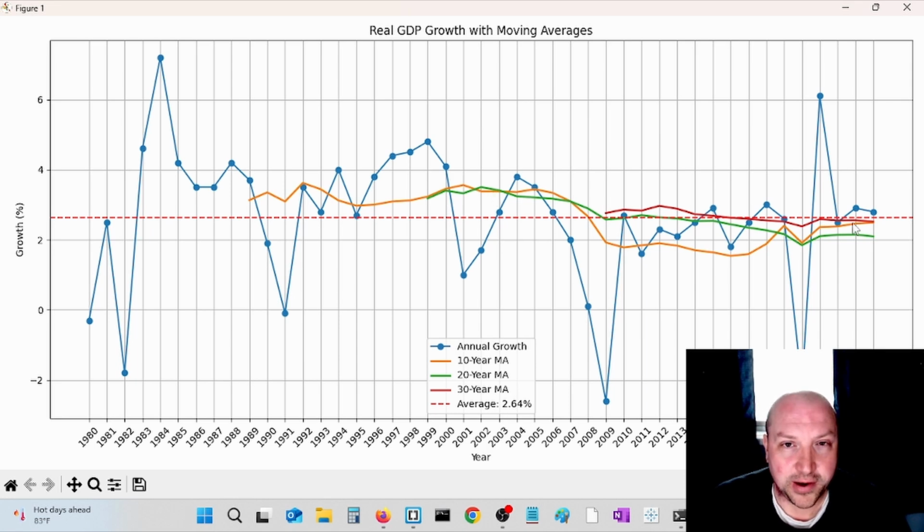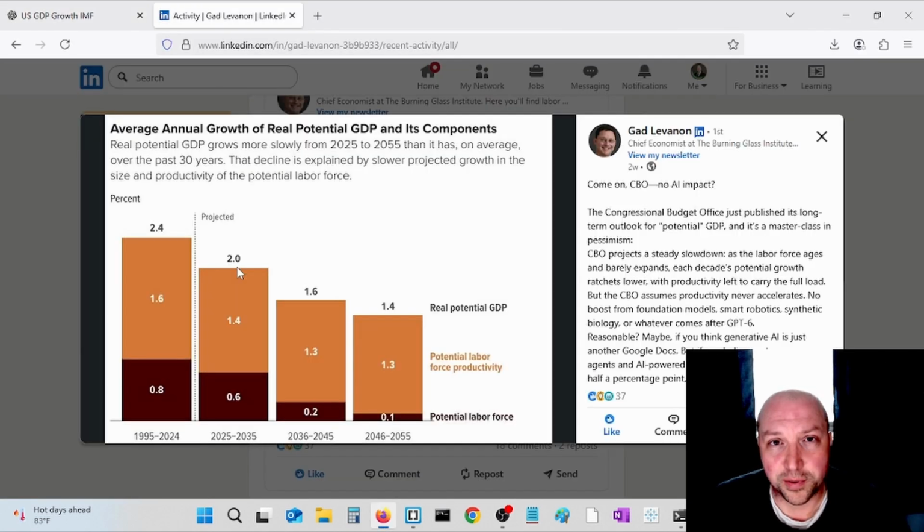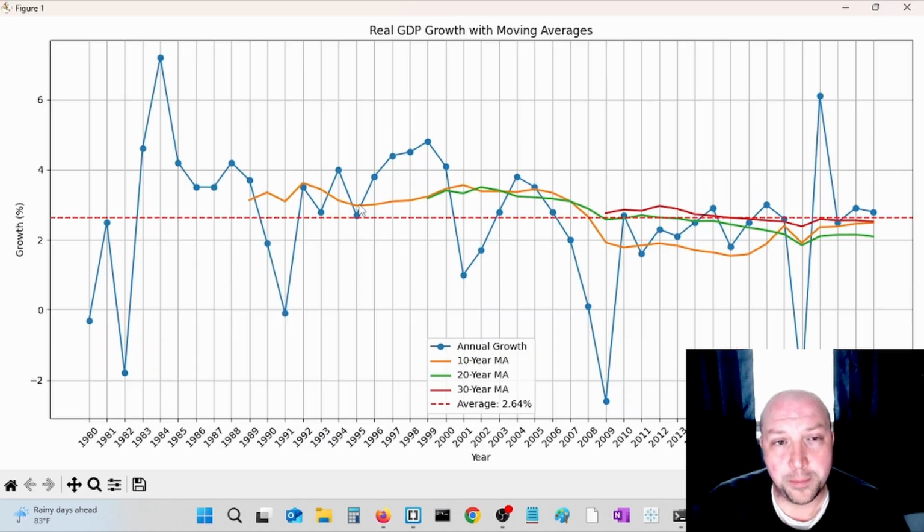So if we were to forecast future GDP growth in the US in the next 10, 20, 30 years, would we forecast 2% in the next 10 years, 1.6% in the next 20 years, and 1.4% in the next 30 years? If we go back 30 years to 1994, the trend isn't that far above the sample average of 2.64.